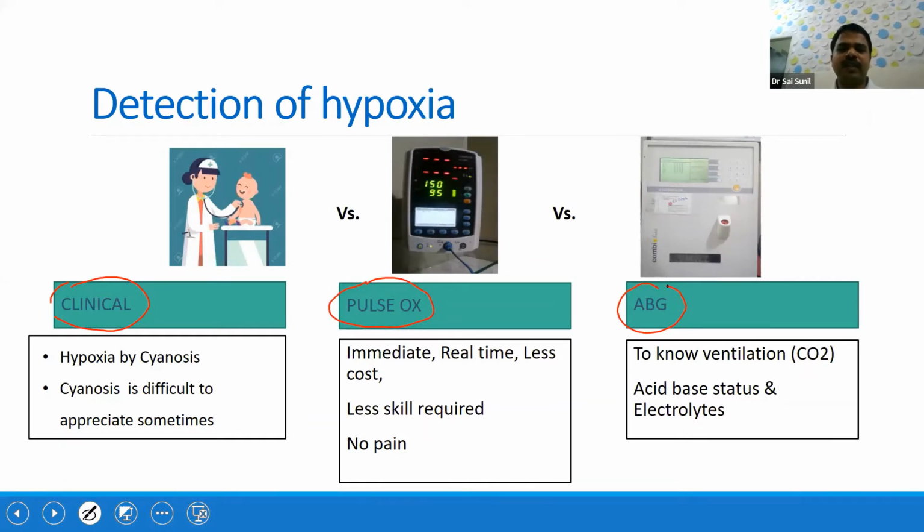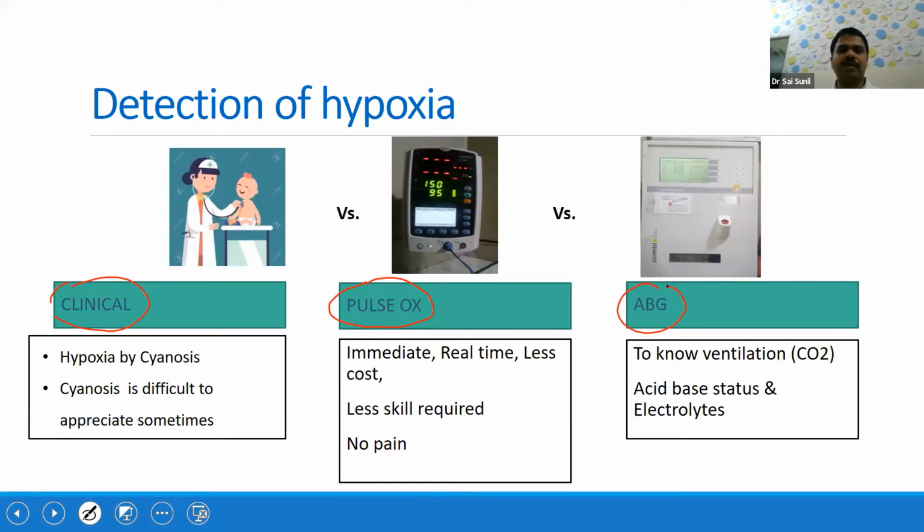So clinically, how will you detect? Hypoxia will cause cyanosis because the deoxyhemoglobin will be more, then the baby will look more blue. So the hypoxia causes cyanosis, but the clinical examination has got its own problems. Many times actually the cyanosis may not be picked up in the early stages, unless it is too late.